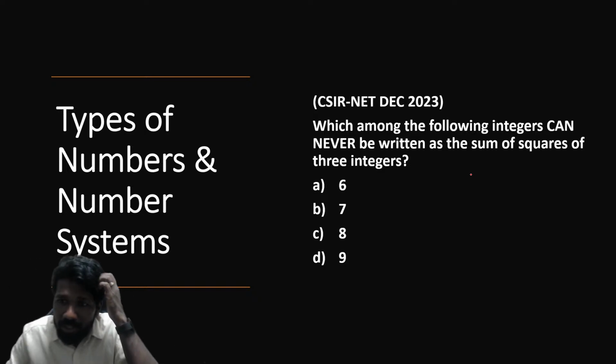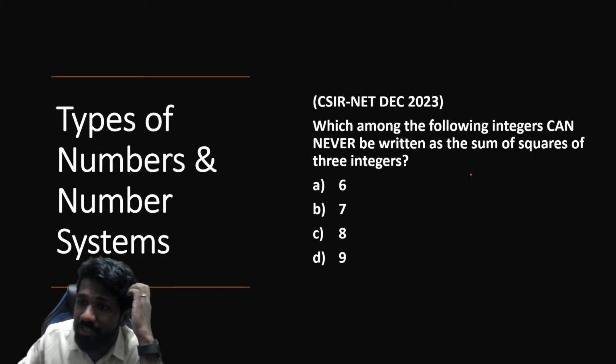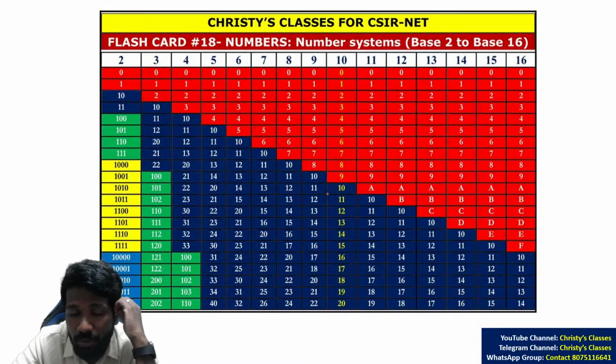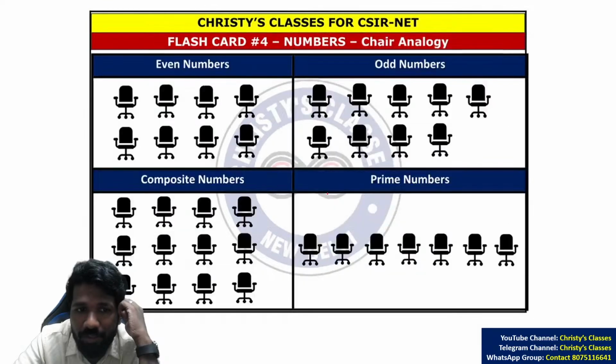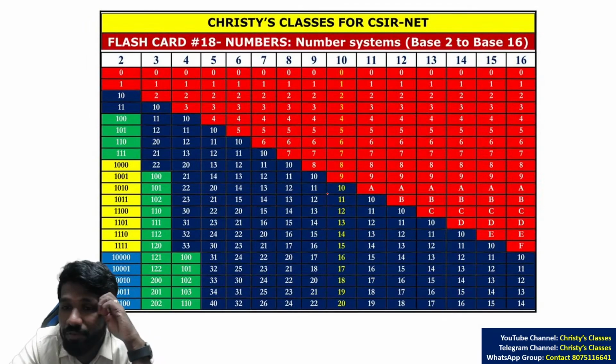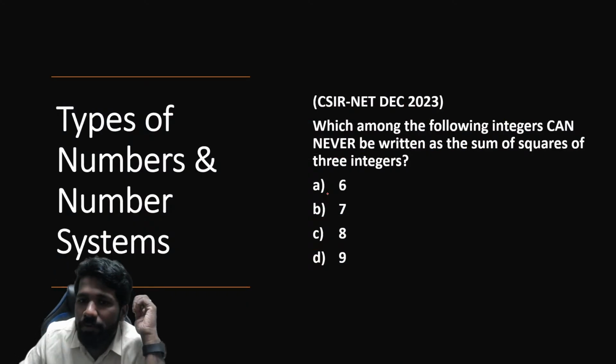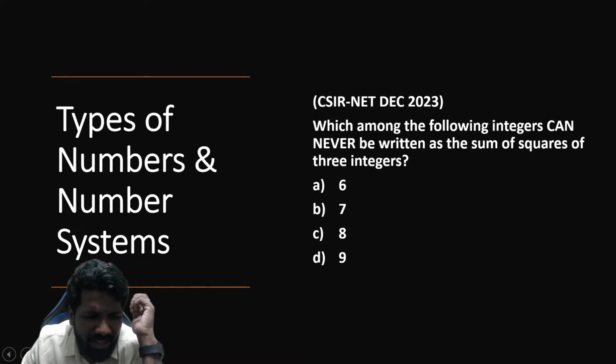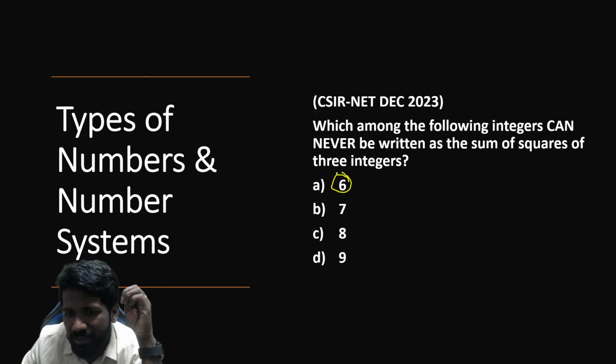Which among the following can never be written as sum of squares of three integers? Yeah, perfect square idea and all. If you are clear, this question is very easy. So, sum of squares of three integers. The options are very small now, so you can trial and error. That is the best way.